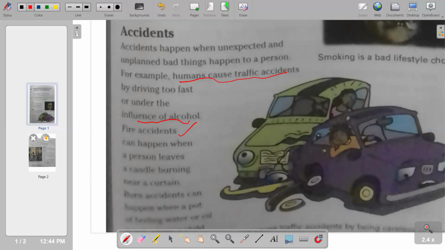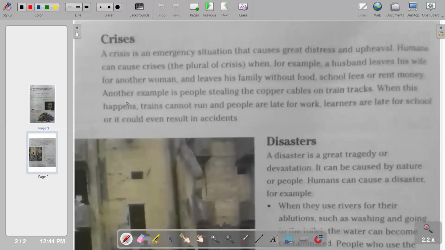Then after accidents, we go on to the next part, whereby we have got crisis. On the description of a crisis, we are saying this is an event or a period that will lead to an unstable and dangerous situation. Basically, it's a situation that is extremely difficult or dangerous, that is experienced when there are many problems. So that is a crisis. Also we have a brief description of a crisis here, which is that a crisis is an emergent situation that causes great distress.